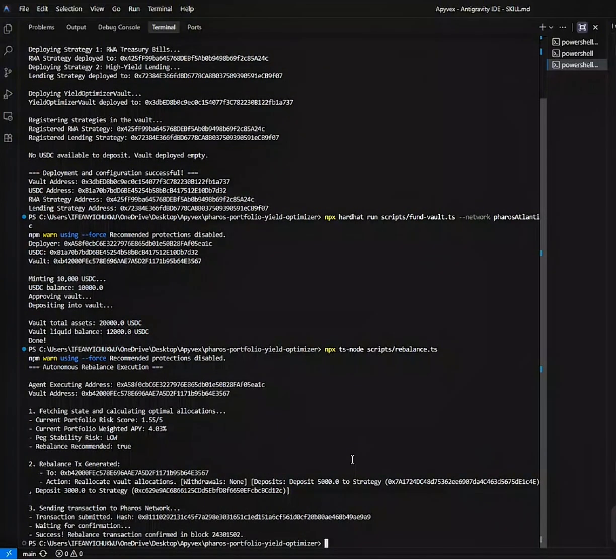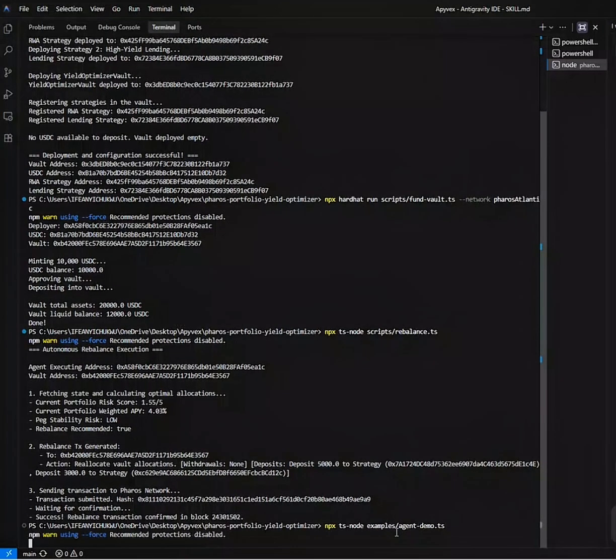The transaction is confirmed successfully on chain. You can copy out this hash and check it out on Pharos Explorer. So as you can see, it is successful. Rebalance transaction confirmed. This is the block. And finally, we check our risk safety monitoring.